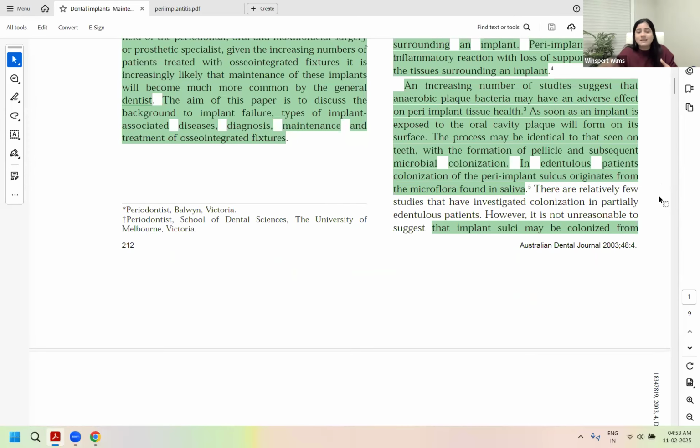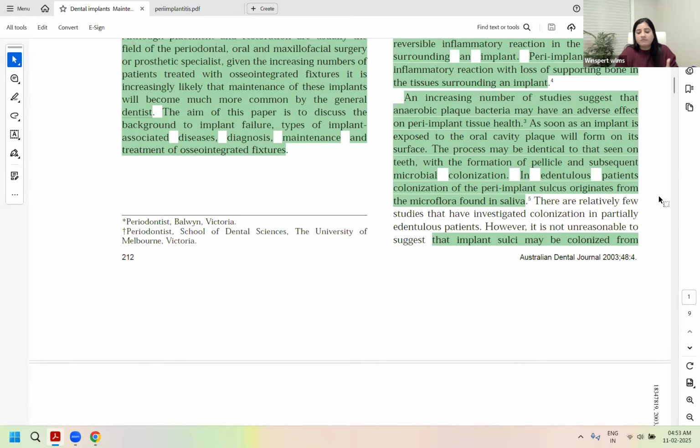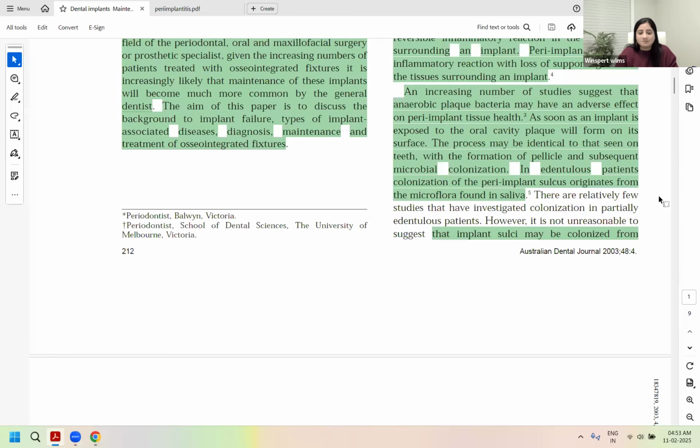Now, some bone loss in the initial year is natural. After that, there is a baseline amount of bone that may be lost. More than that would be defined as peri-implantitis.